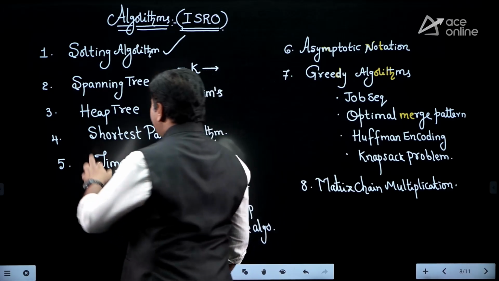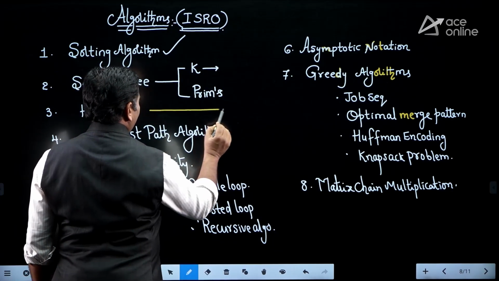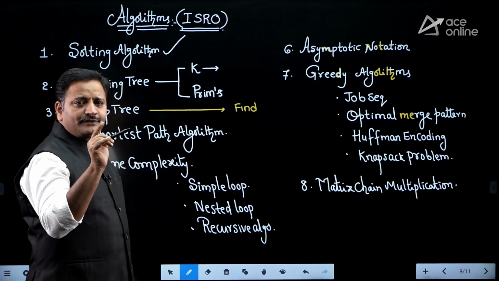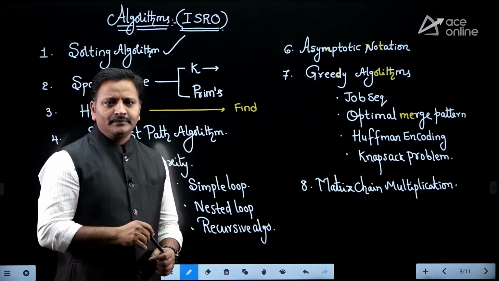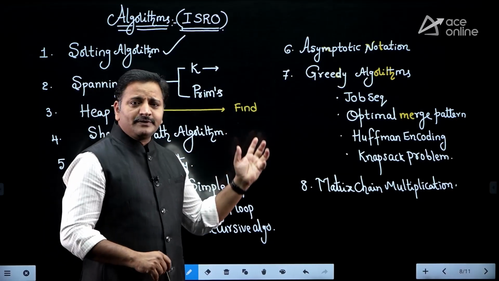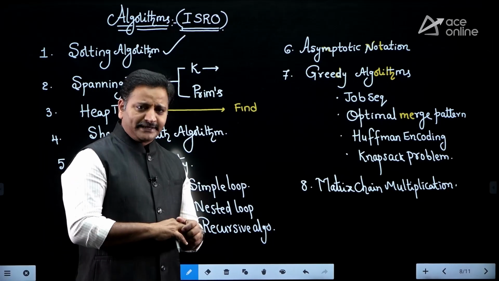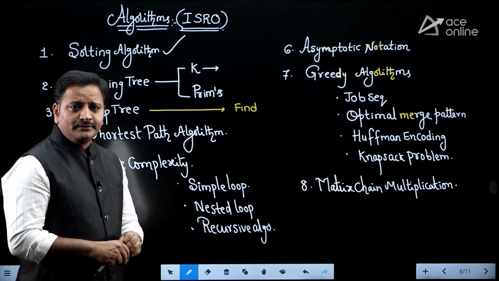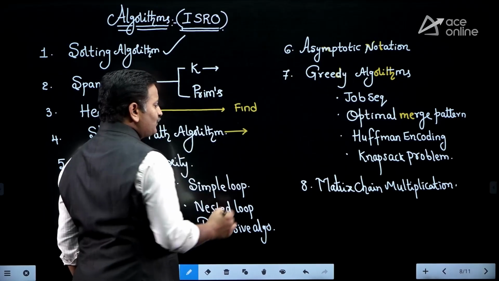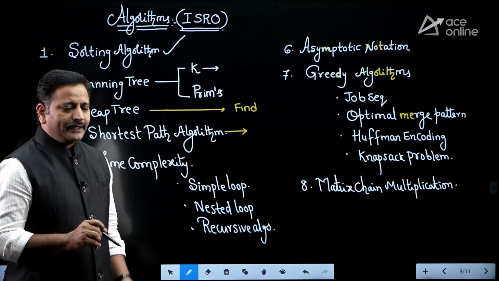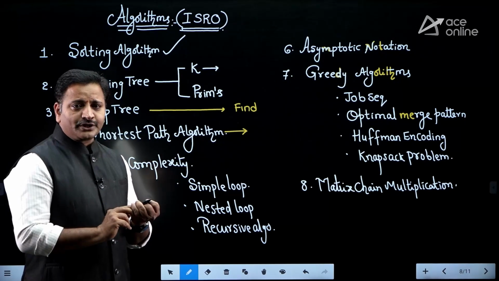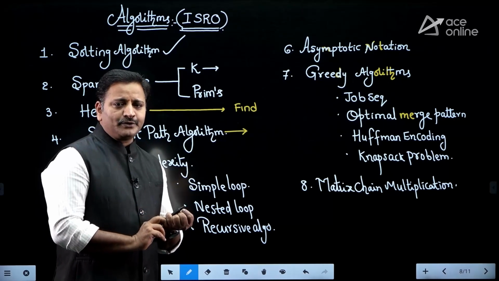Next, from the heap tree point of view, friends, there are some operations like the find operation: finding the max element from the max heap, the min element from the min heap, the build max heap algorithm, and finding the kth smallest element from the min heap and the kth largest element from the max heap. So like that we need to practice all find operations on the heap tree, friends. From the shortest path algorithms' point of view, you will focus only on time complexity based questions like Dijkstra's shortest path algorithm time complexity, Bellman-Ford time complexity, all pairs shortest path time complexity, and BFS algorithm time complexity, right friends?